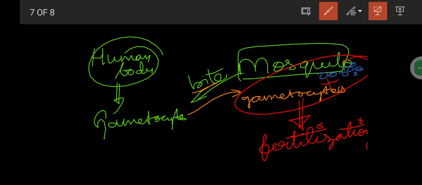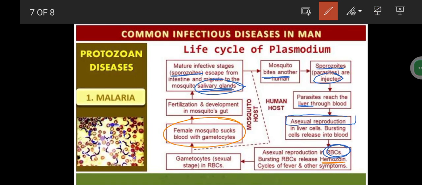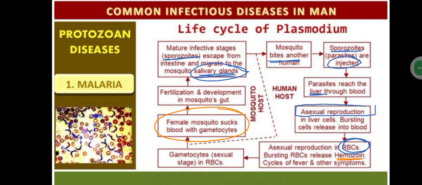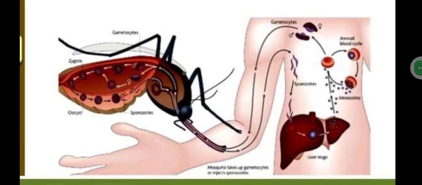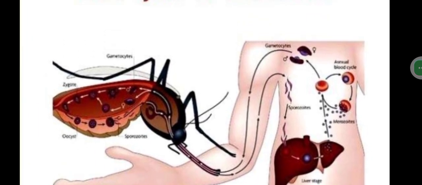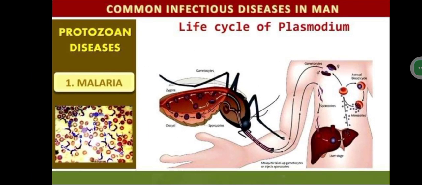As a result, we will be getting sporozoites. These sporozoites will again be stored in the salivary glands of the female Anopheles mosquito, and then further this cycle will be continuing. So this is actually the life cycle of Plasmodium and malarial spread. Here we can see the diagram. If you want, you can take a screenshot of it, or otherwise, it will be very useful for you.